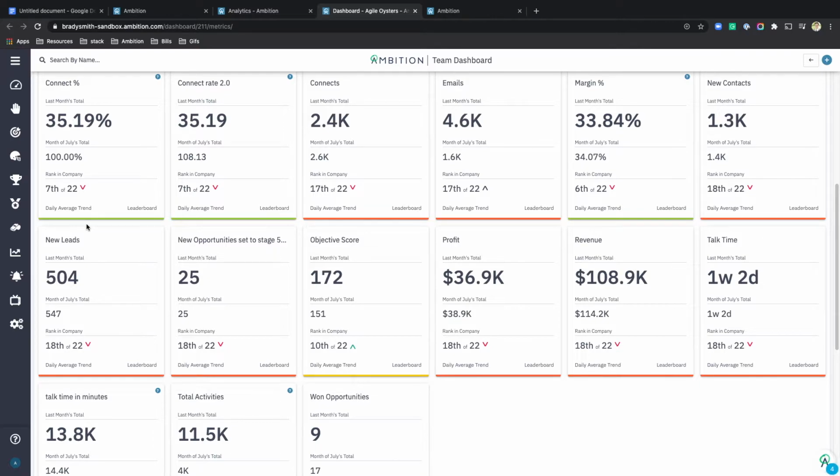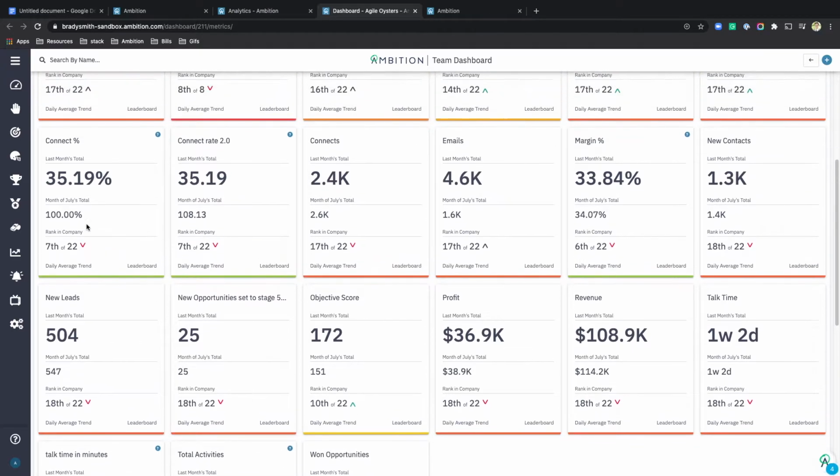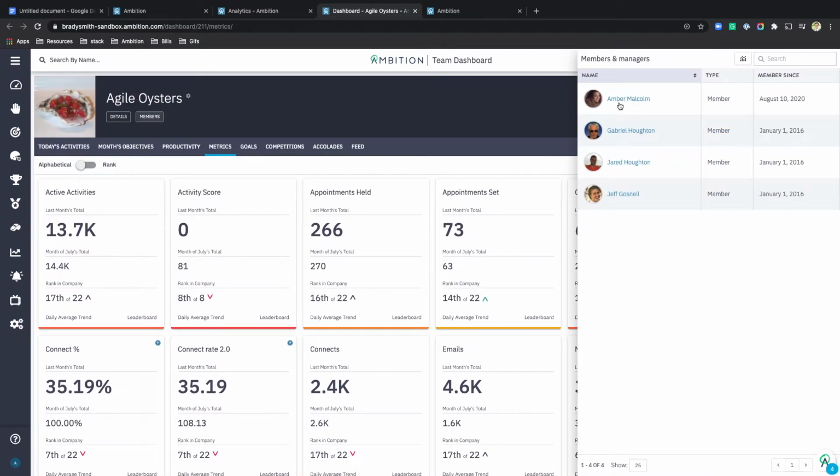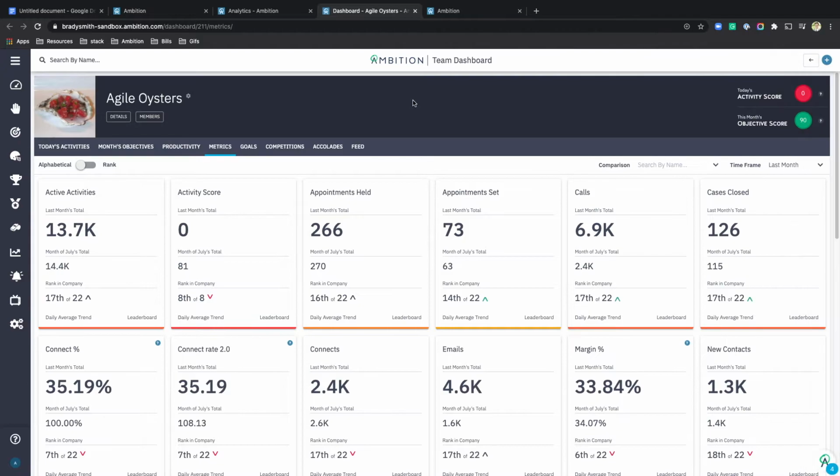What that means is that there are data points that are not counting for the competition for some reason. The first thing that I would check here is if any reps on this team have not been a part of the team for the entirety of August. So if I click the members button here, I see that Amber Malcolm joined the team on August 10th, which means that her data from the 1st into the 9th is not counting for this competition. So I would revert that back to August 1st, and then I would head back over to our analytics report.